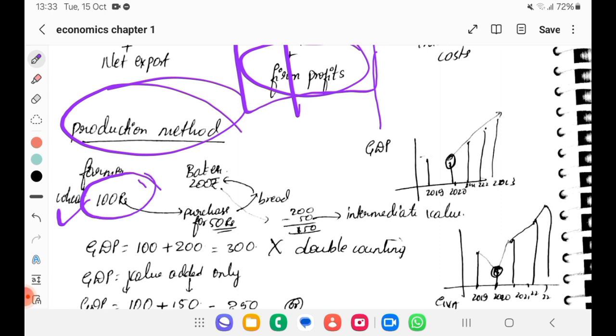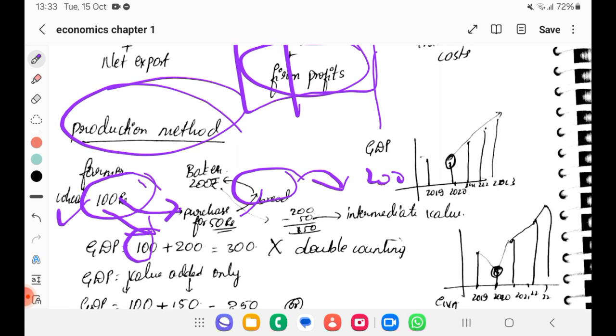A purchaser purchased it for 50 rupees, made it into bread, and sold it for 200 rupees. A baker purchased for 50 rupees and sold it for 200 rupees. So we have already calculated 100 rupees as the worth of the wheat.